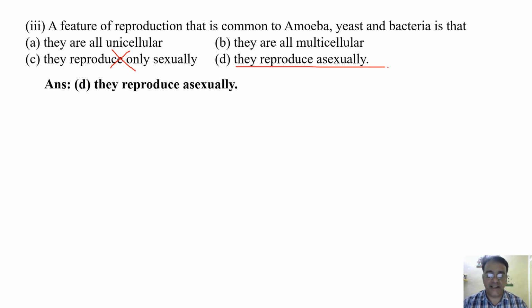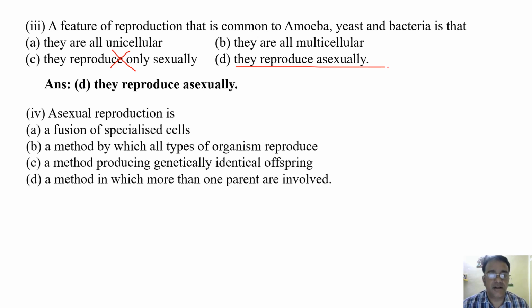Now, sexual reproduction is: a fusion of specialized cells, a method by which all types of organisms reproduce, a method producing genetically identical offspring, or a method in which more than one parent is involved.